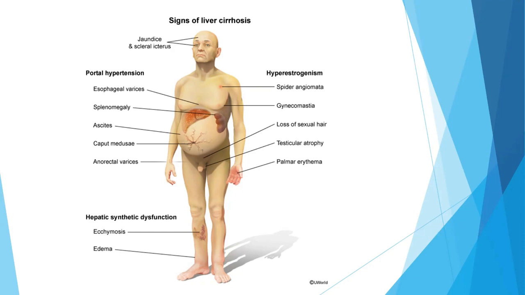Here you can see the answer to that question. Also due to hyperestrogenism, we have loss of sexual hair, loss of pubic and axillary hair, testicular atrophy, and palmar erythema. The hepatic synthetic dysfunction will lead to ecchymosis and edema.